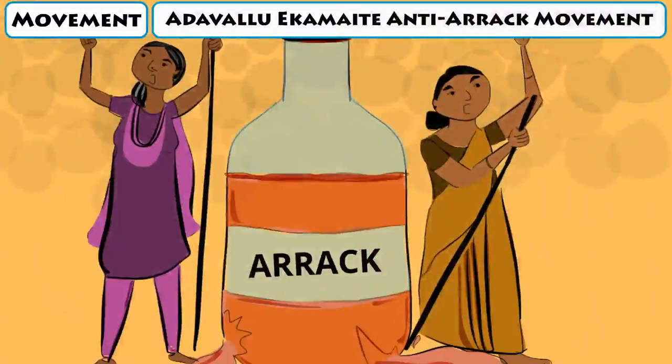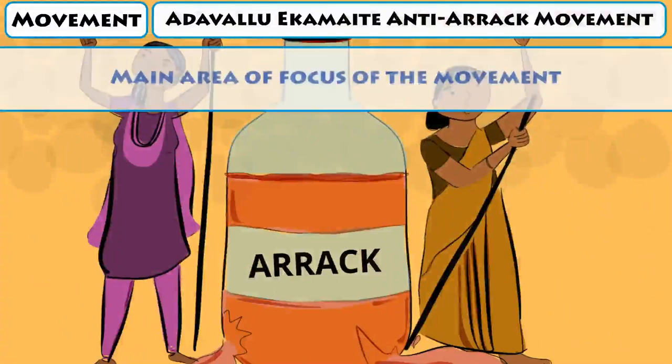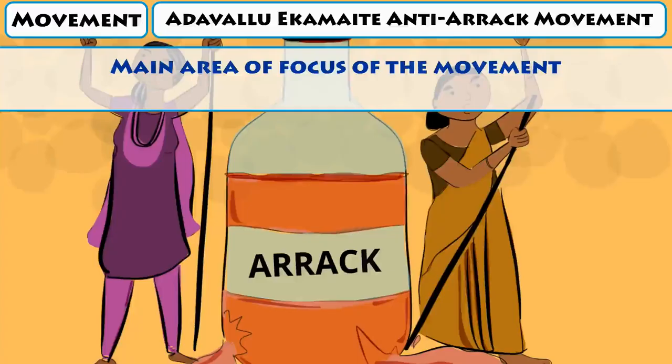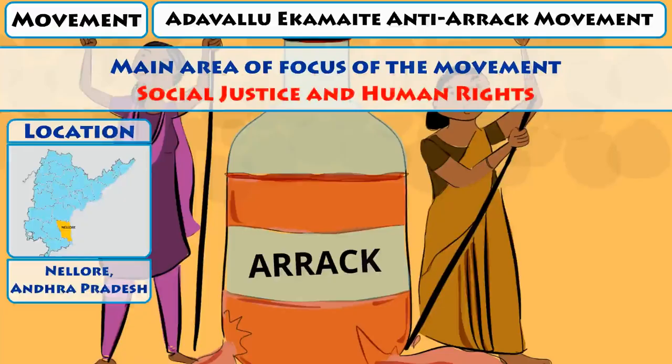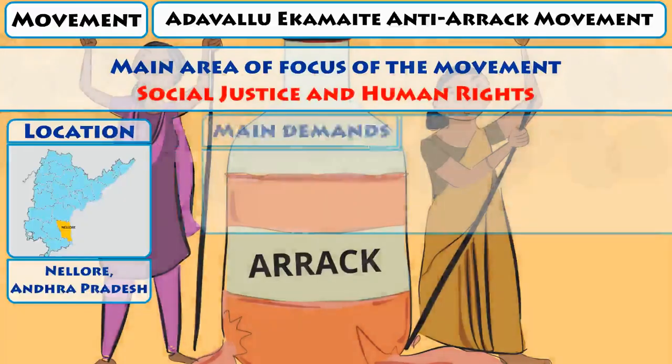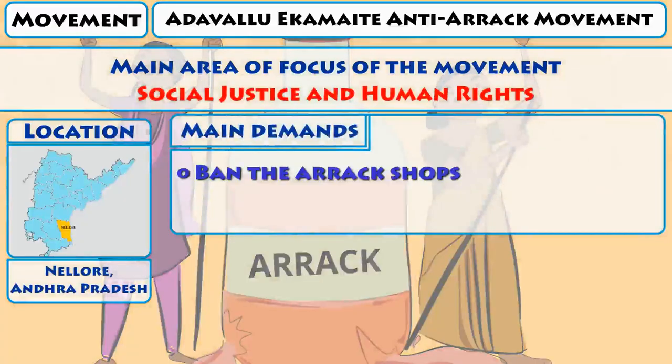Movement: Adavallu Ekamai, Anti-arrack movement. Main area of focus of the movement: social justice and human rights. Location: Nellore, Andhra Pradesh. Main demands: ban the arrack shops.